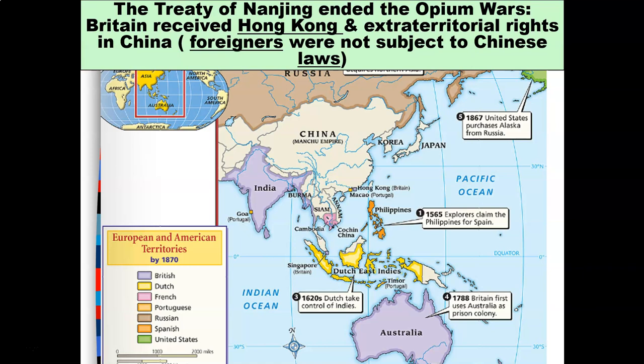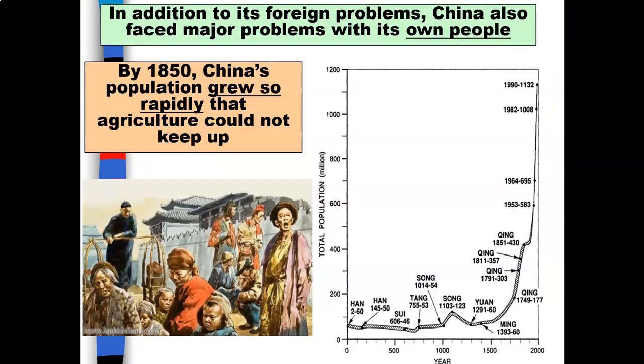And here we have a map of European and American territories by the year 1870. As you can see that Europeans had a good handle of this part of the world. In addition to its foreign problems, China also faced major problems with its own people.